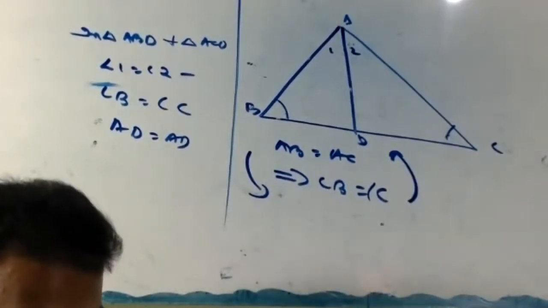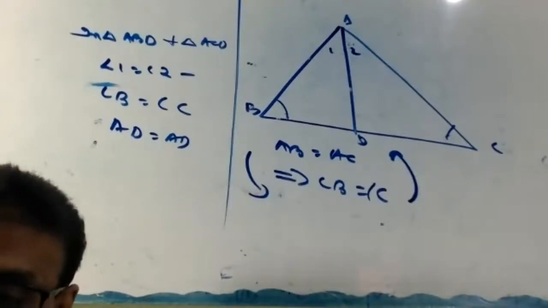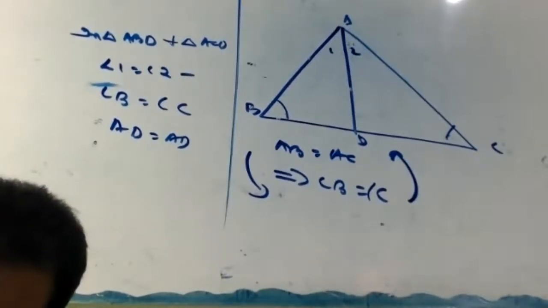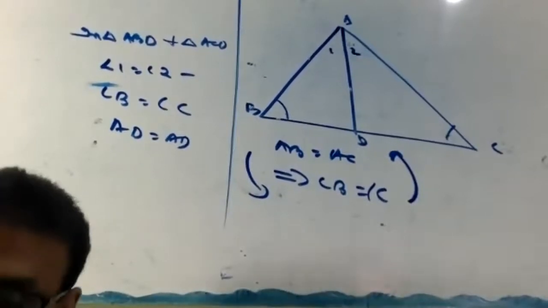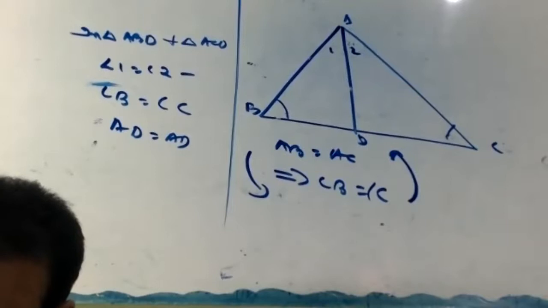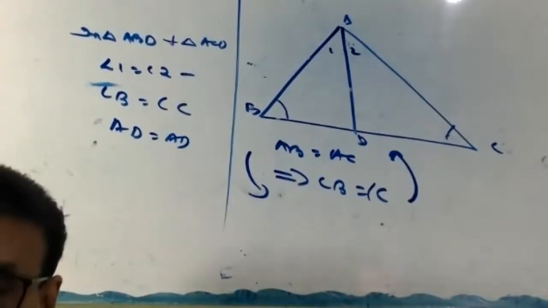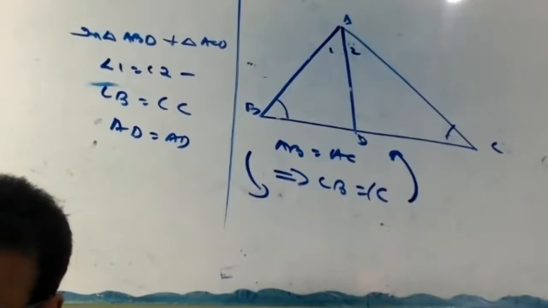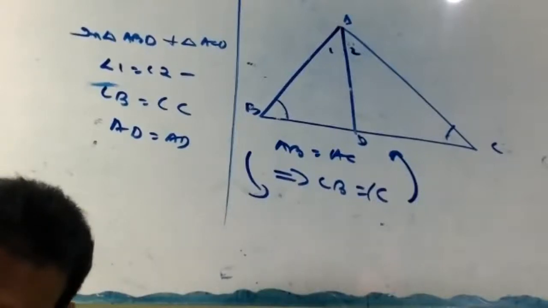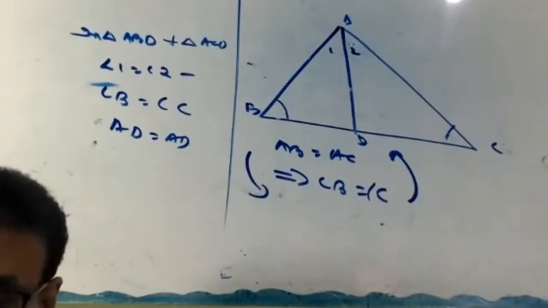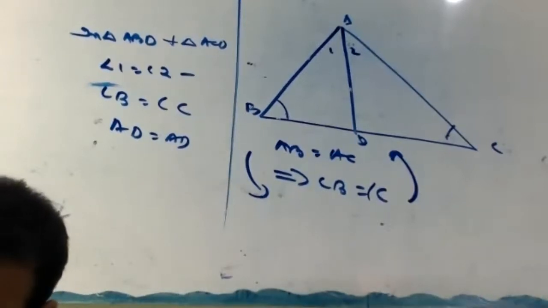SRT is an equilateral triangle. Then prove that PT equal to QT.